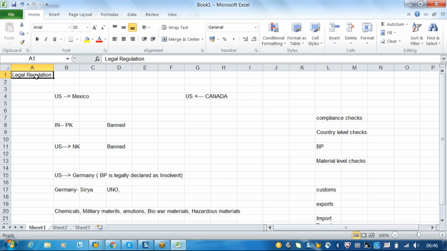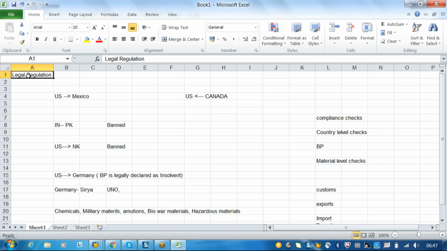Since North Korea and US are both in non-trading zones, non-trading countries, the sales order will automatically go for a block. That kind of block will happen in the legal regulation. So in normal terminology, when you are exporting any material from US, automatically the checks have to be performed from the exporting country to the importing country based on the legal regulation.